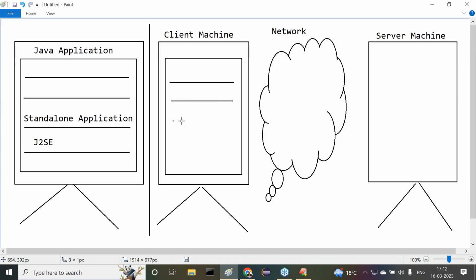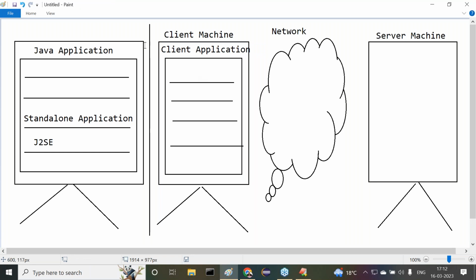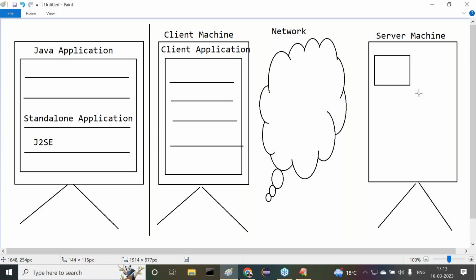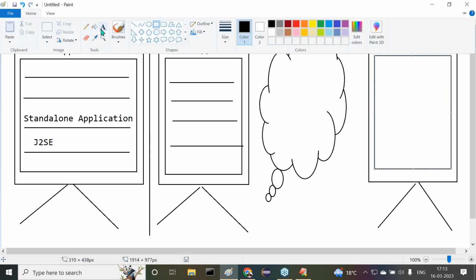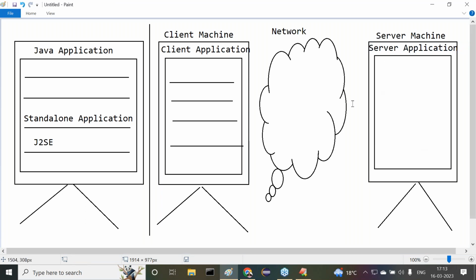Now this program at a client machine, I want to say client application. This application is what there? Client application or simply client side application. Similarly, at server machine, we are going to prepare another application. Now this is what there? Server side application or simply speaking server application or server side application.